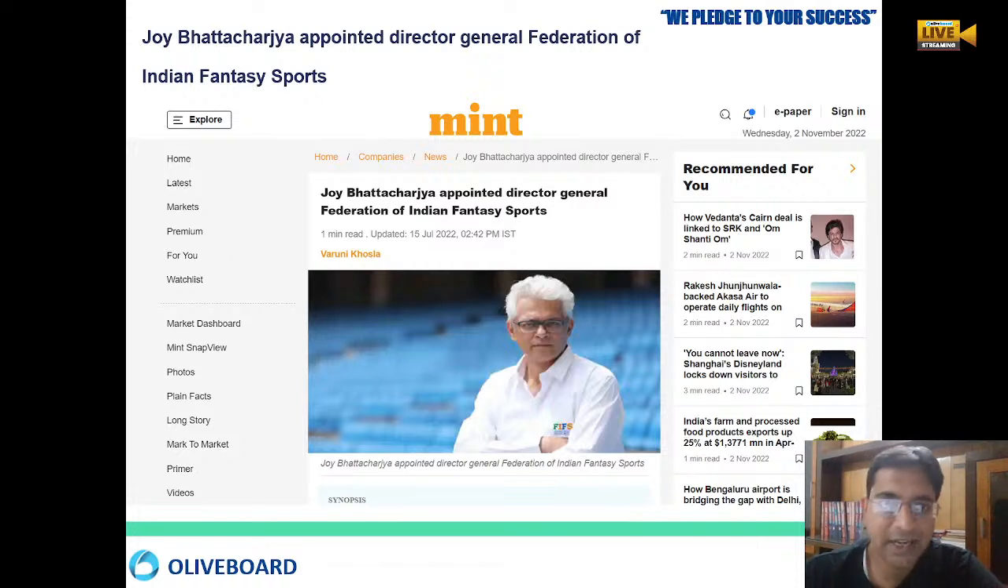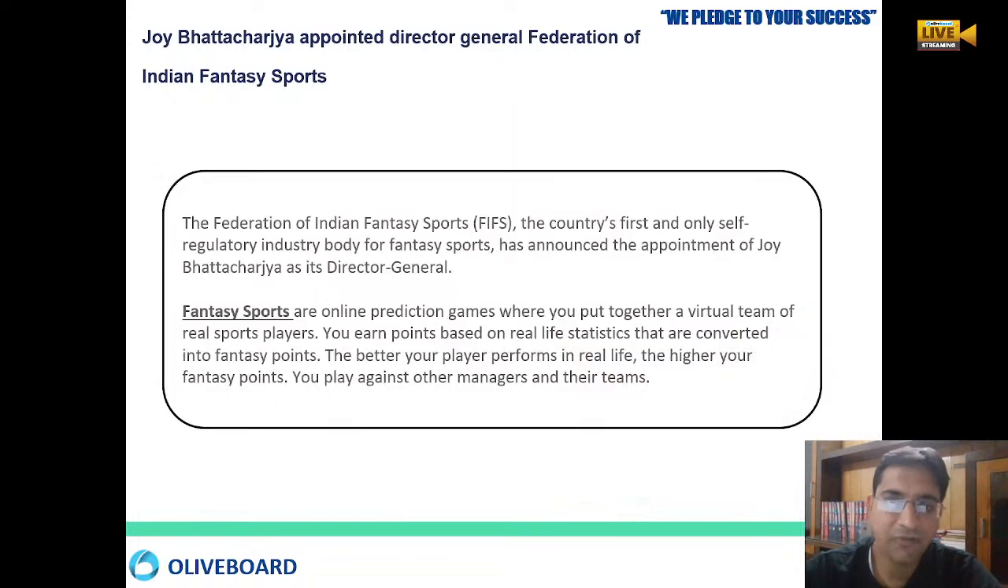Now the second thing is that Joe Bhattacharya has been appointed as the Director General of the Federation of Indian Fantasy Sports. He has been appointed as DG, that is Director General of Fantasy Sports. It is the first and only self-regulatory industry body for fantasy sports in the country. So they have appointed Joe Bhattacharya as their Director General.